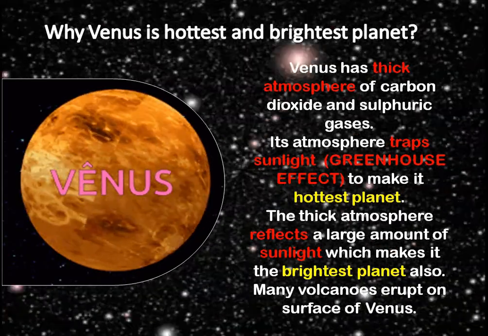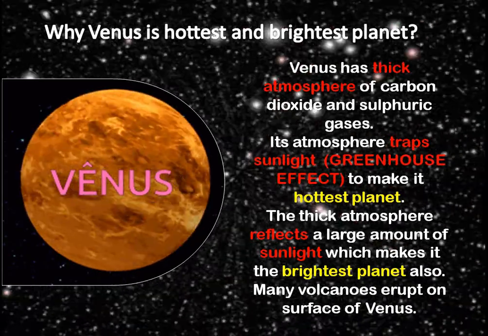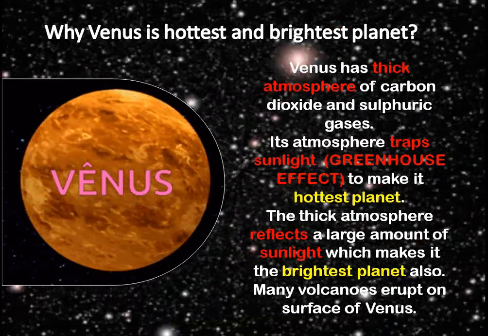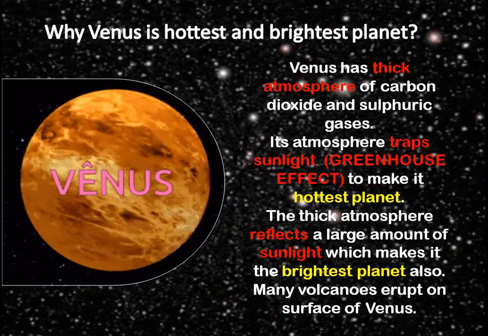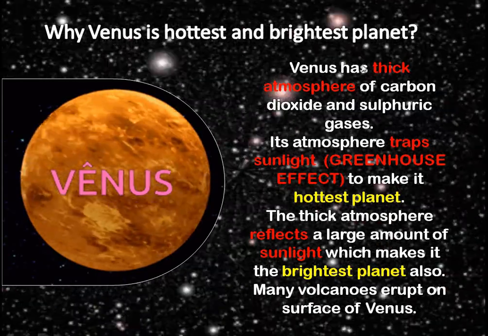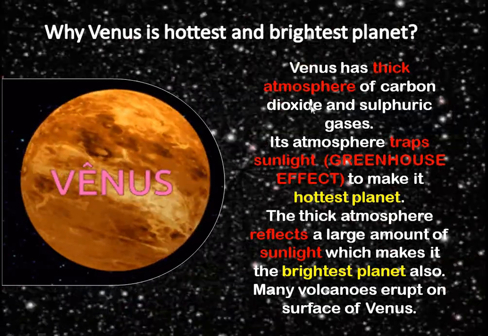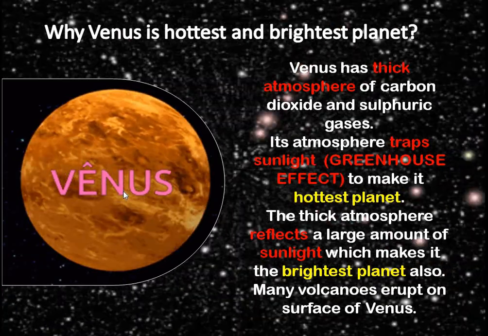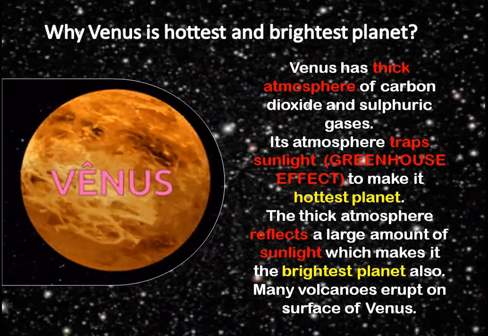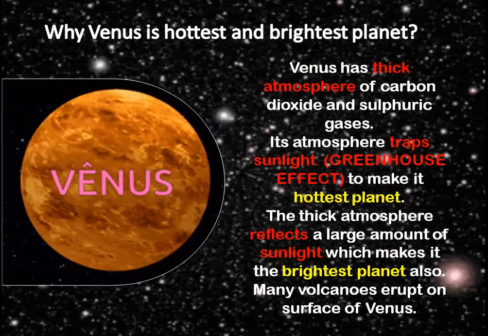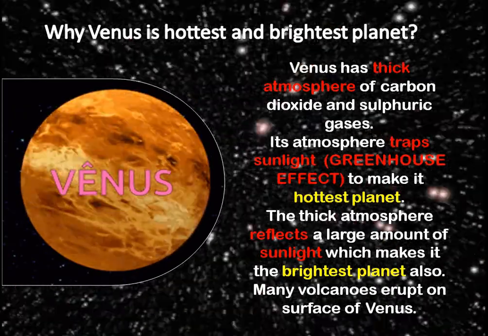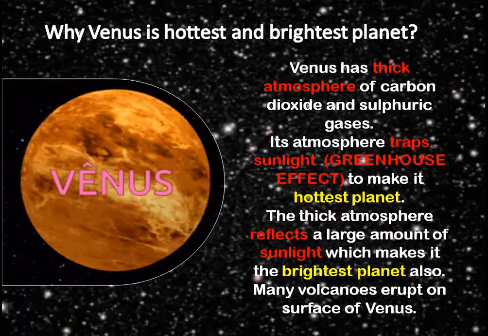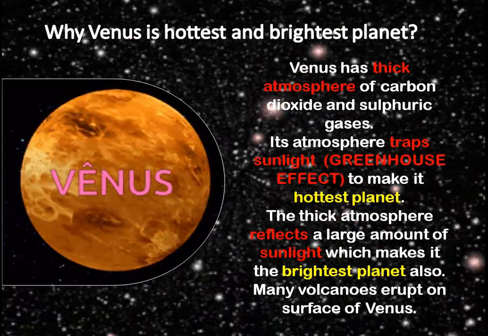We learned in earlier chapters that because of the greenhouse effect, gases get trapped inside and make the planet warm. Similarly, carbon dioxide traps the heat of the sun and makes Venus very hot, and because it is hot, it becomes the brightest planet.